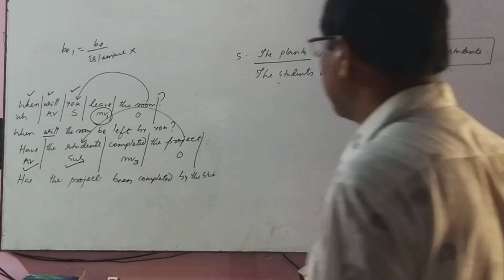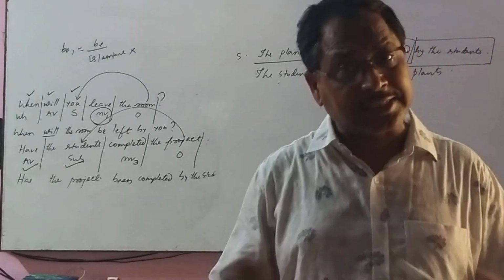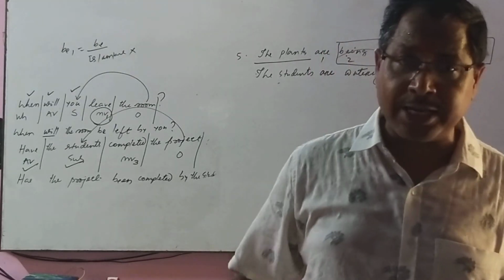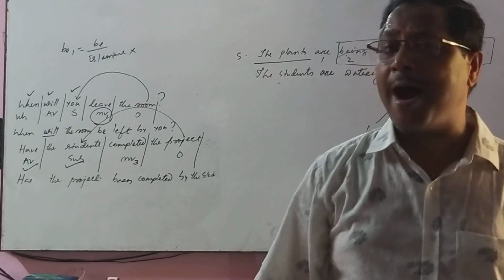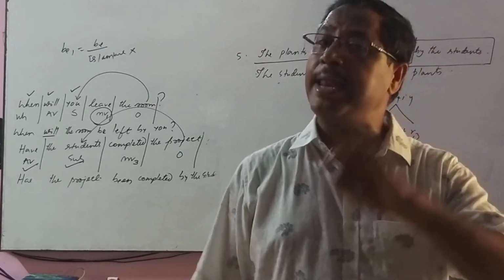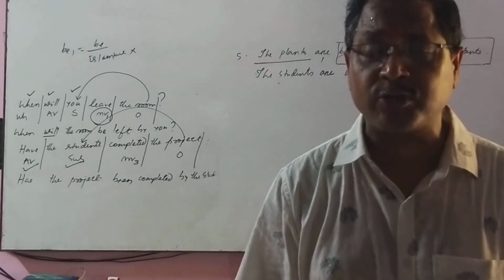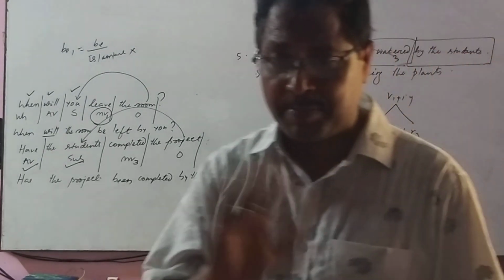Dear students, in the next class, I will discuss a lot of things. So many things are here. Some special rules are here. Some verbs referring to state of mind do not take by plus agent. They take another preposition plus agent. There are 23 such similar verbs. We have to go through them in the next class. Till then, bye bye.